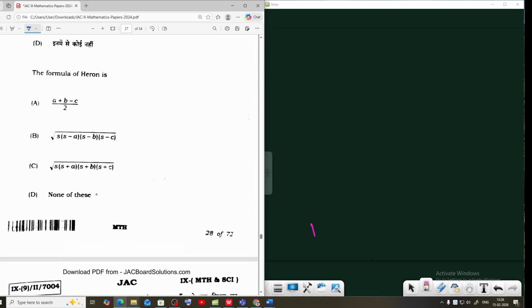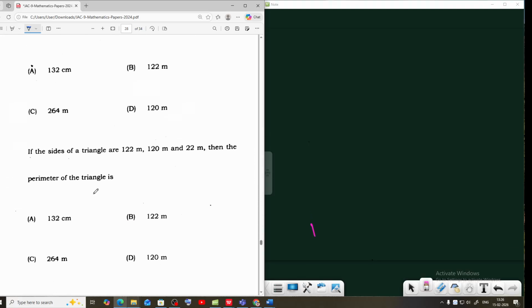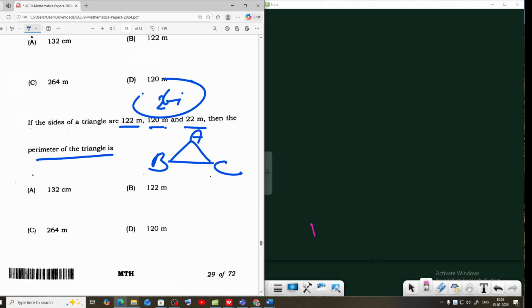32. Heron's formula is the square root of S times S minus the first side, S minus the second side, S minus the third side. One question from Heron's formula: the sides of the triangle are 122 meters, 120 meters, and 22 meters. Then the perimeter of the triangle, that means the sum of the lengths of sides A, B, C: 122 plus 120 plus 22 equals 264. 264 is the correct answer.